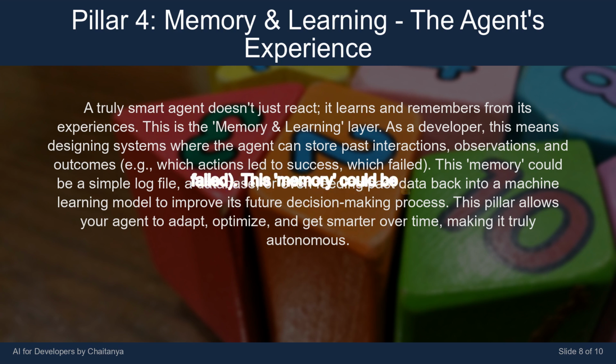This memory could be a simple log file, a database, or even feeding past data back into a machine learning model to improve its future decision-making process. This pillar allows your agent to adapt, optimize, and get smarter over time, making it truly autonomous.